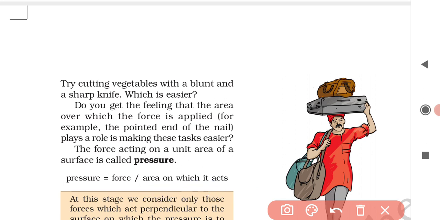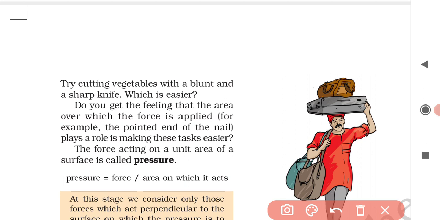Similarly, try cutting vegetables with a blunt knife and a sharp knife. Which is easier? It is much easier to cut any object with a sharp knife than with a blunt knife. Why? The sharp knife has a very thin edge, so the force of our hand falls over a very small area of the object, producing a large pressure.